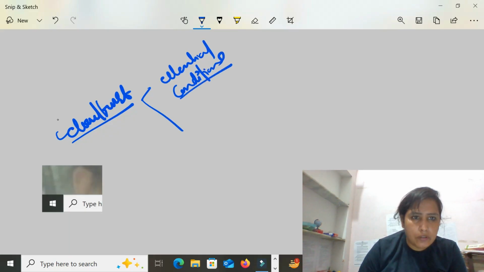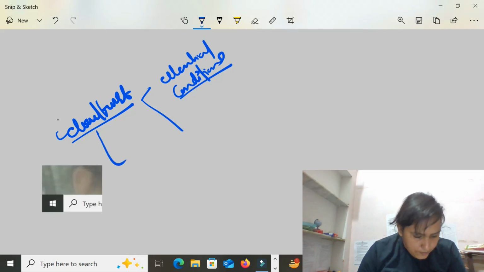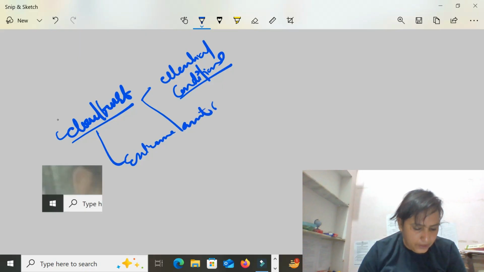Now the next question is, what is a cloudburst? Discuss the essential conditions that can trigger a cloudburst, and explain the adverse effects on landforms and man-made structures.